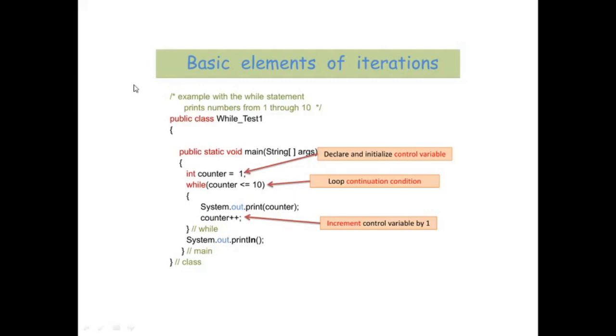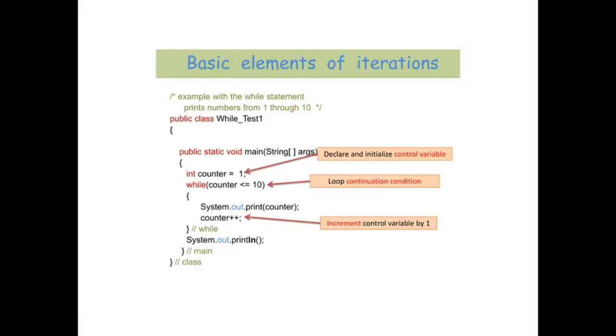Like when counter is less than or equal to 10, it is initialized with 1. In the block of the while loop, we are writing system.out.print counter. Now, what will system.out.print do? It will simply print the value of the counter. So it will print 1. Then the counter will be incremented and it will become 2.